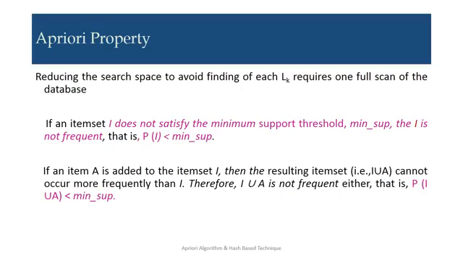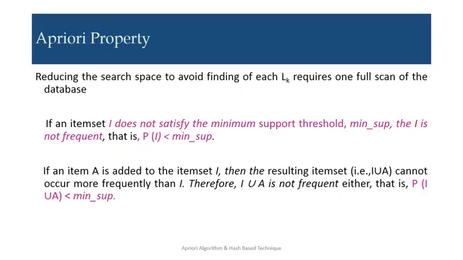Apriori property: reducing the search space, to avoid finding each Lk, requires one full scan of the database. If an item set I does not satisfy the minimum support threshold, then I is not frequent, that is, P of I is less than minimum support. An item set which satisfies the minimum support, only then can we say it is a frequent item set. This minimum support threshold is a user specified number. So we have to check it for either a 1 item set, 2 item set or 3 item set.